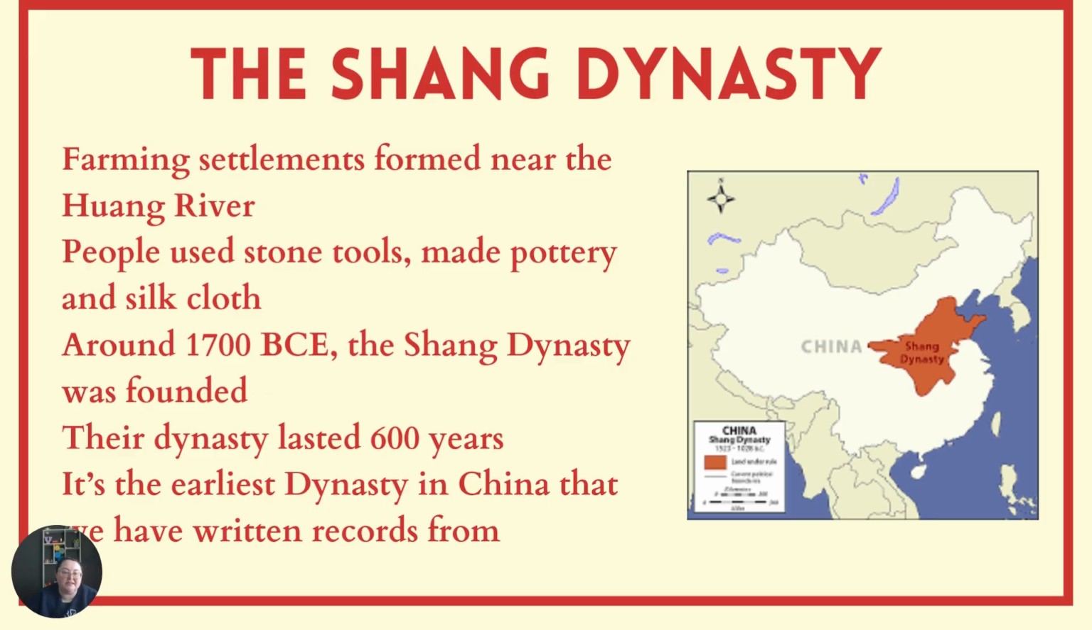The Shang Dynasty. Farming settlements formed near the Huang River. People used stone tools, made pottery, and silk cloth. Around 1700 BCE, the Shang Dynasty was founded. Their dynasty lasted 600 years. It's the earliest dynasty in China that we have written records from.